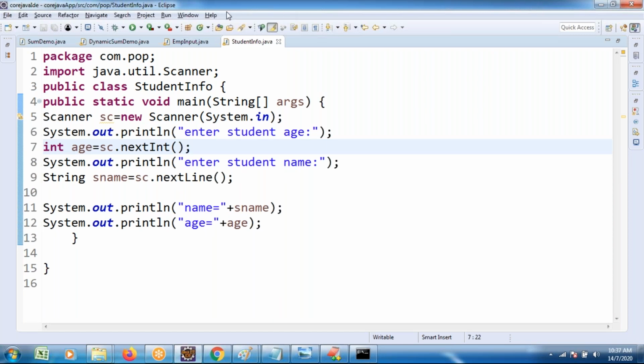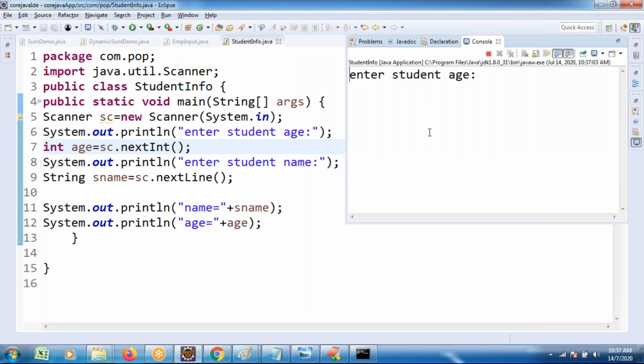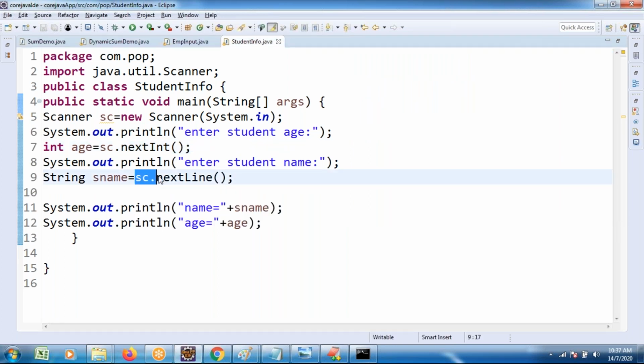Try to observe once. Execute this. Enter the age of the student, 25. Enter the student name. I try to enter the name, but it is not taking. Without taking it, the cursor automatically moves on to the next line.